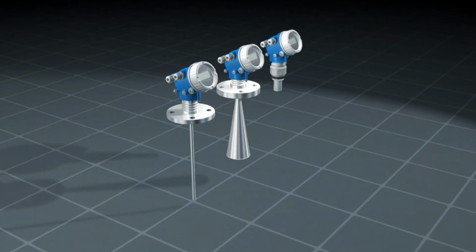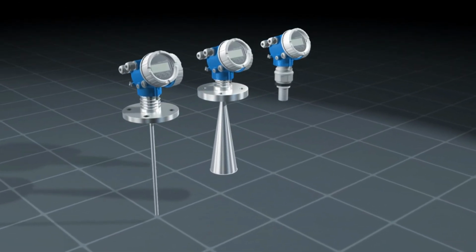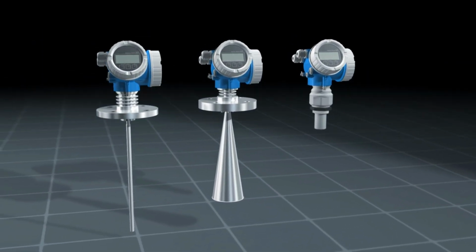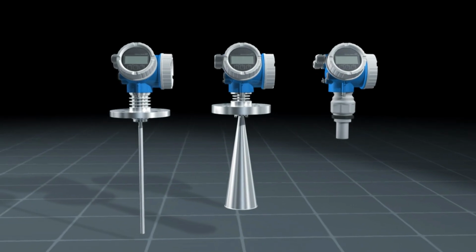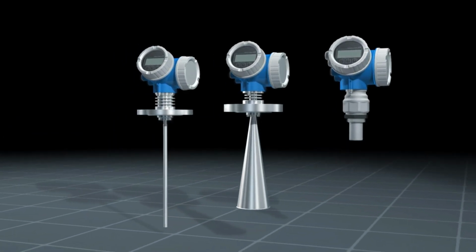Endress and Hauser time-of-flight instruments are measuring the level even in high pressure and temperature applications, in different vapors, or on aggressive media with turbulent liquid surfaces or with foam at the liquid surface. We have the right solution for